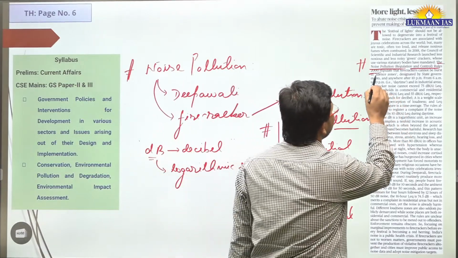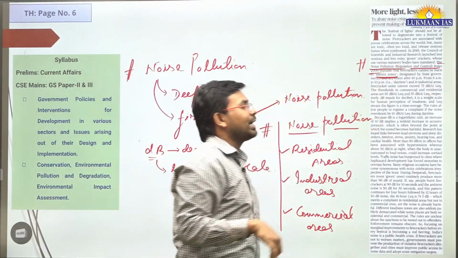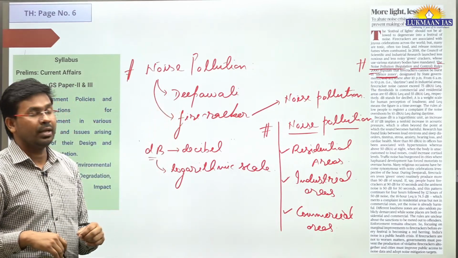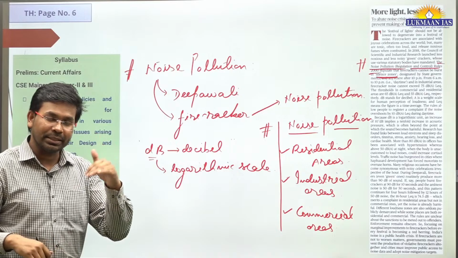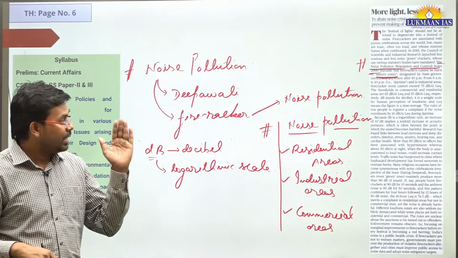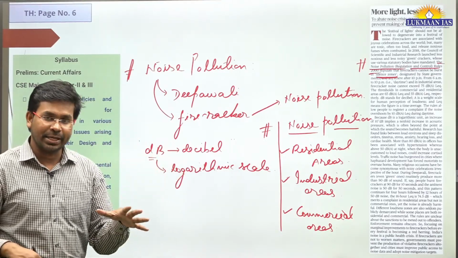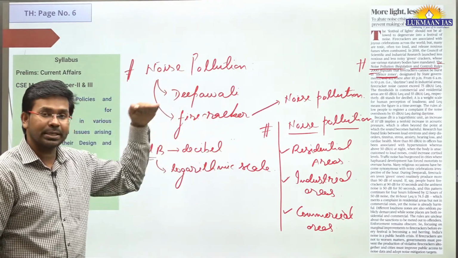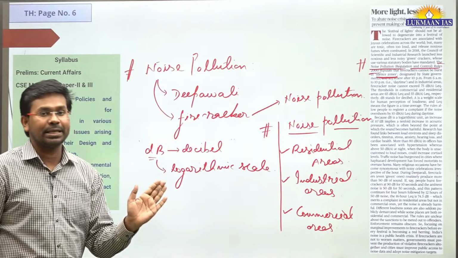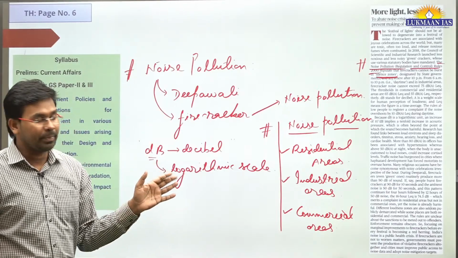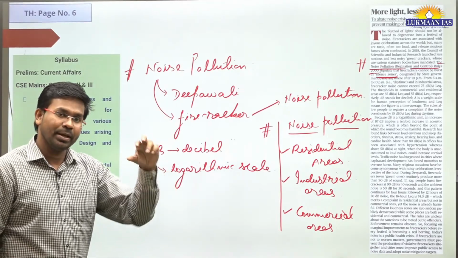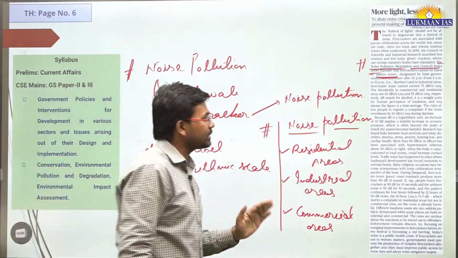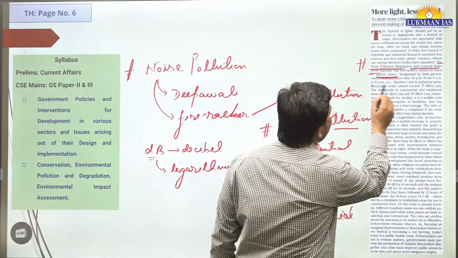It also mandates that state governments can designate certain silence zones. Silence zones means they have talked about the timing that beyond 10 p.m. in the night, no noise pollution above a certain level should be generated, and before 6 a.m. also it should not be done. After 6 a.m. and before 10 p.m. there can be some kind of noise, but that should also be under certain limits.